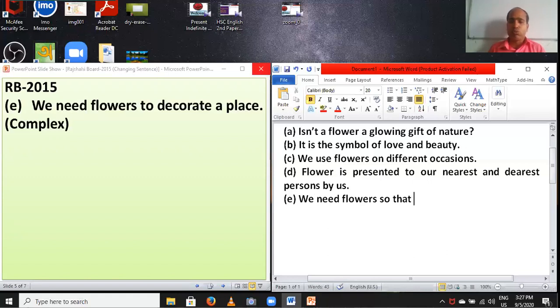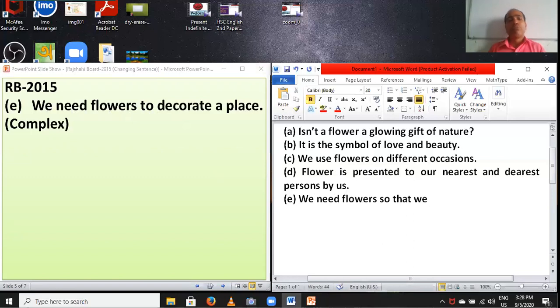Instead of to, you have to set so that, and you have to bring the subject from the principal clause. Here the subject is we. You have to write we.